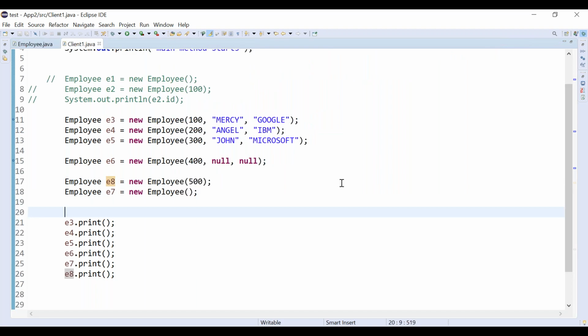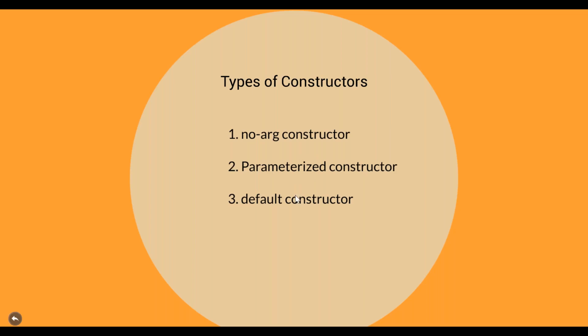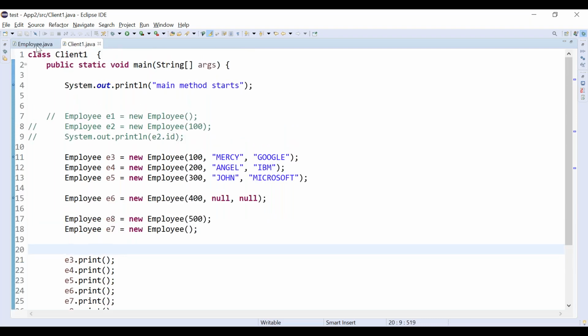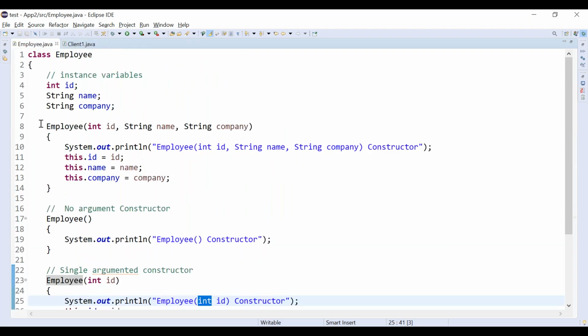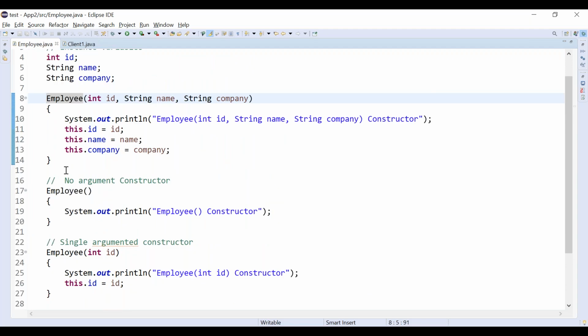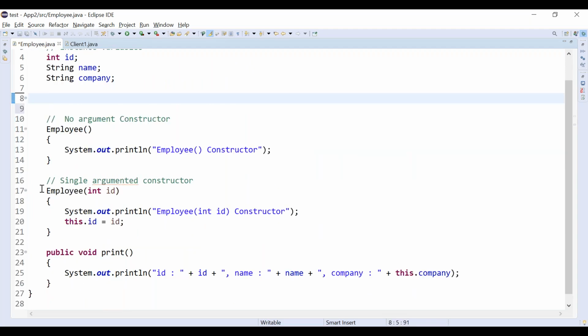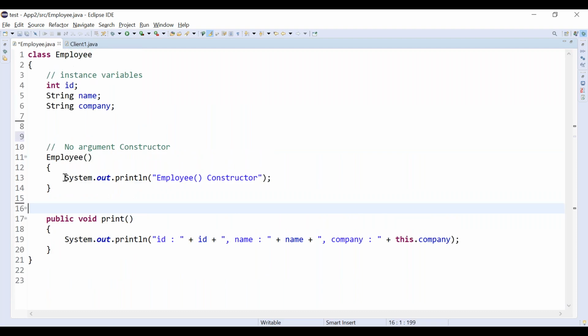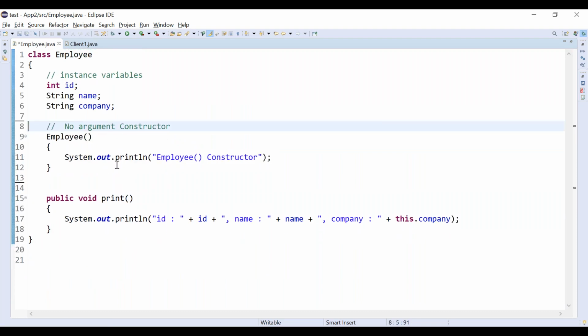So far we have seen everything. Now we are going to experiment with one of the very important points. We didn't see the default constructor. Now we are going to experiment with the default constructor. Let me remove all the constructors. You will be having one doubt. Okay, let me remove these constructors. I'm removing this constructor also. Now only one constructor is there, the no argument constructor.